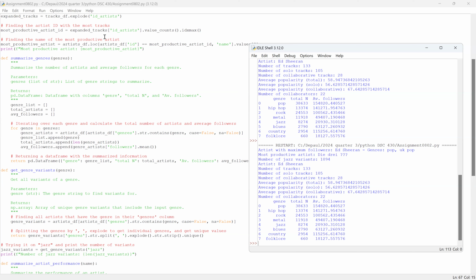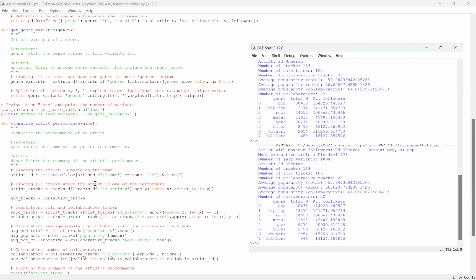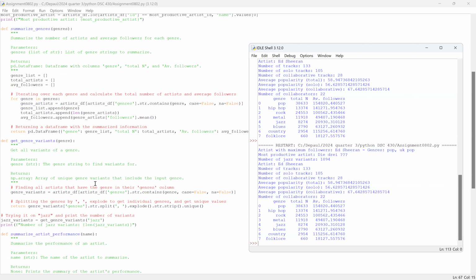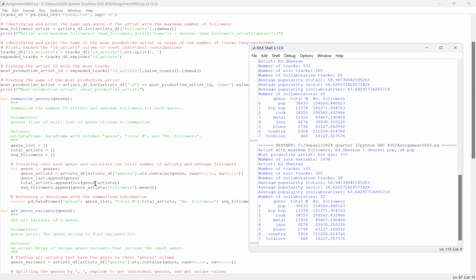How did you detect all artists in a given genre in the summarize genre function? Summarize genre. Show the output of the search term. Okay, so in this summarize genres function, I filtered the artist dataset based on the genre column to find entries that included the specific genre.